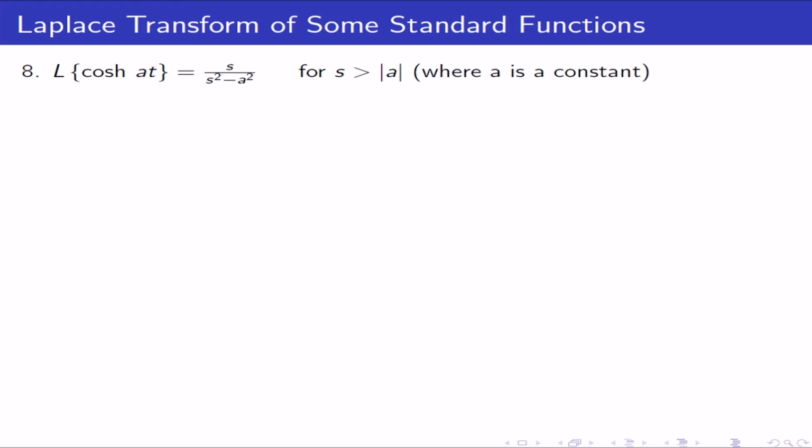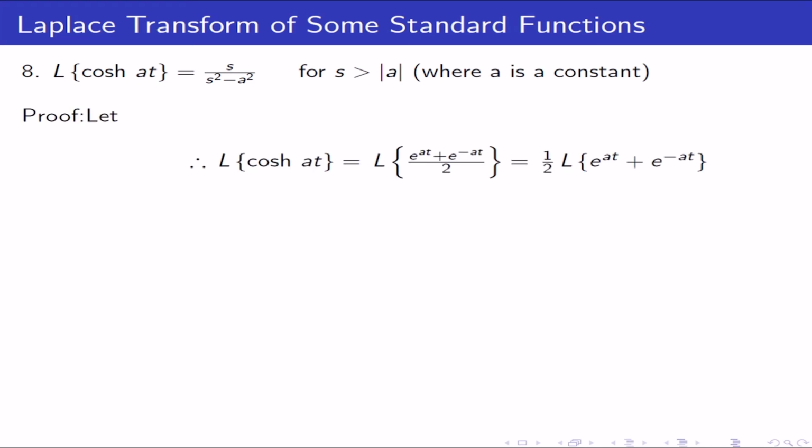Let Laplace transform of hyperbolic cos of at is equal to, whatever the hyperbolic term, we will transform it into the exponential form. Therefore, Laplace transform of e to the power at plus e to the power minus at by 2. 1 by 2 is a constant, we may take that outside. So, 1 by 2 Laplace transform of e to the power at plus e to the power minus at.